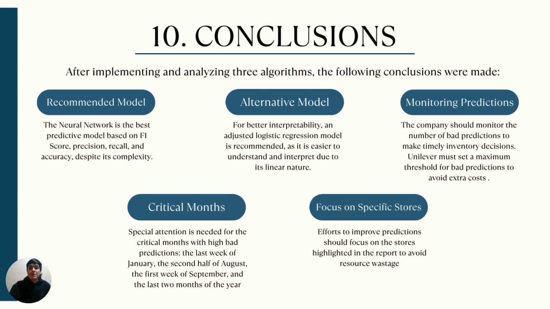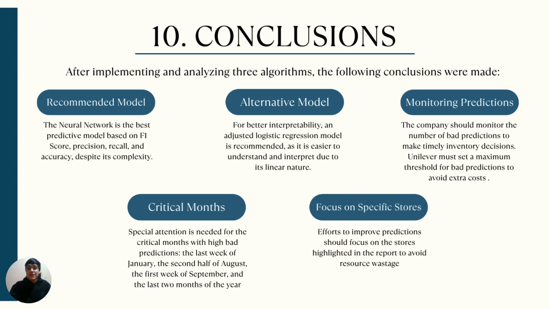Unilever must establish a maximum number of bad predictions based on its records. That is, at what point the number of bad predictions will affect the business with extra cost due to inventory overestimation and expiration of this inventory. Also, you must pay attention to the critical months mentioned in the results, in which the bad predictions are more than 5,000.